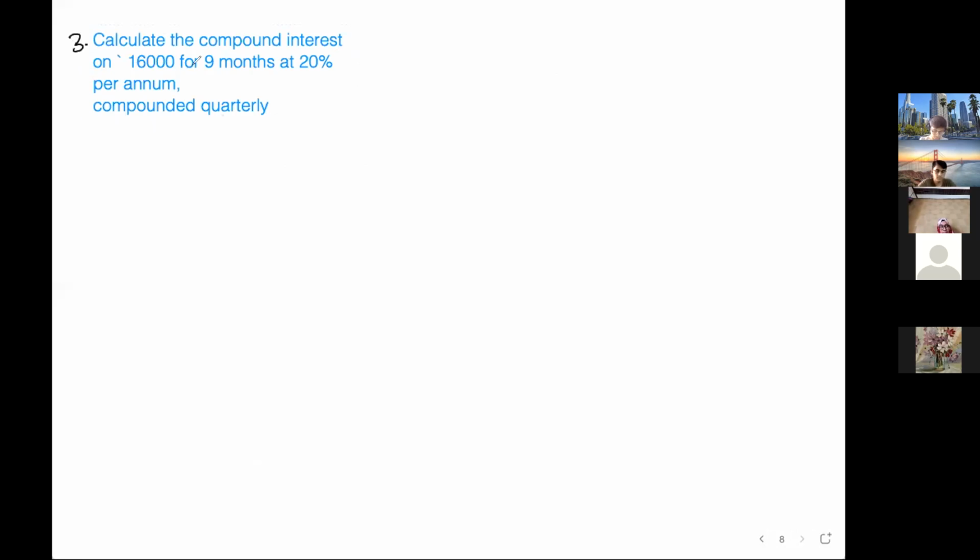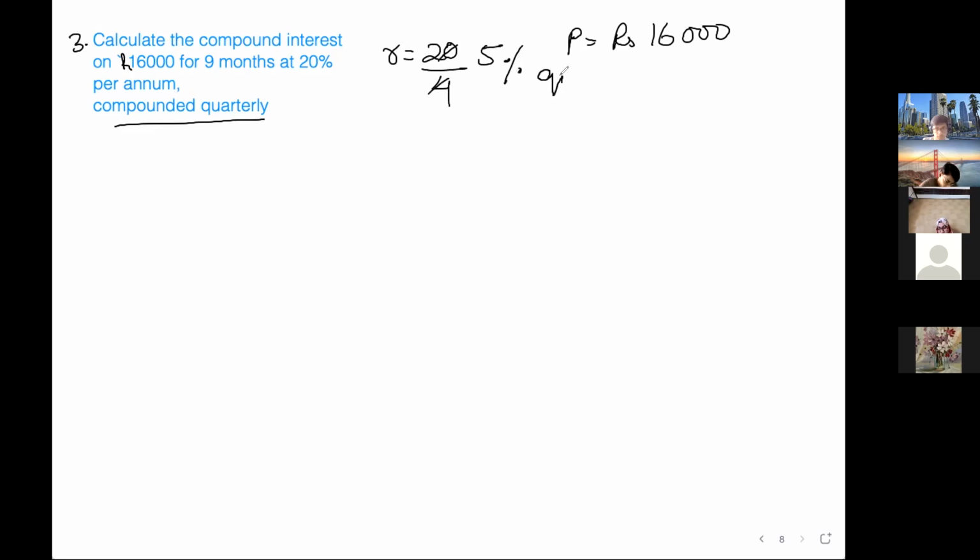Calculate the compound interest on rupees 16,000 for 9 months at 20% per annum, compounded quarterly. Okay, what will the rate be? Principal is rupees 16,000. How much will be the quarterly rate? 5%, ma'am. Yes, 20 by 4 we'll have to do. So 5% quarterly, per quarter you can say.